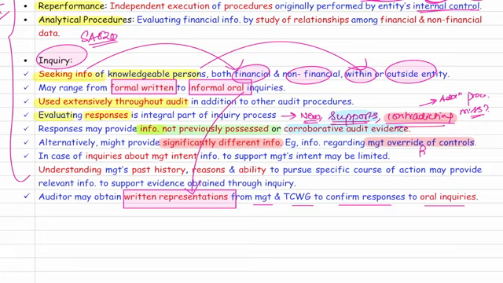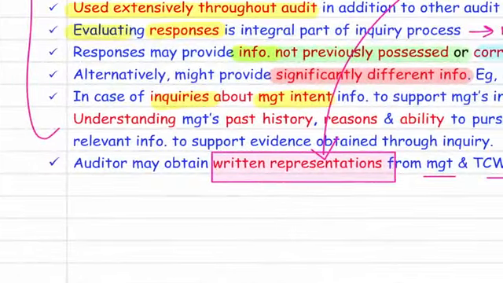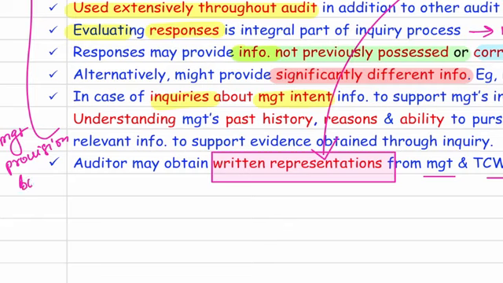What is management override of control? That is any type of fraud. Now, sir, the last part of inquiry says, sometimes we also do the inquiry about management's intent. Sir, what is this point? Understand. Let's say management has created a provision for the employee bonus at 15%. Now, if I want to test this provision, I will inquire about three things. Sir, what are these three things?